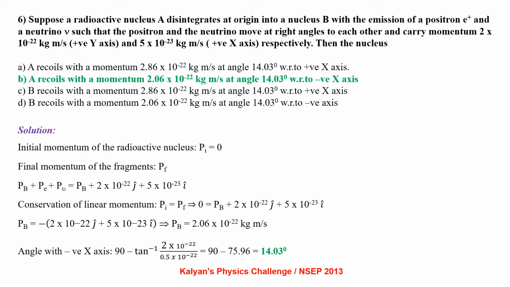Angle with negative x-axis is 90 minus tan inverse of 2 into 10 power minus 22 by 0.5 into 10 power minus 22, that is 14.03 degrees. So the correct option is B.